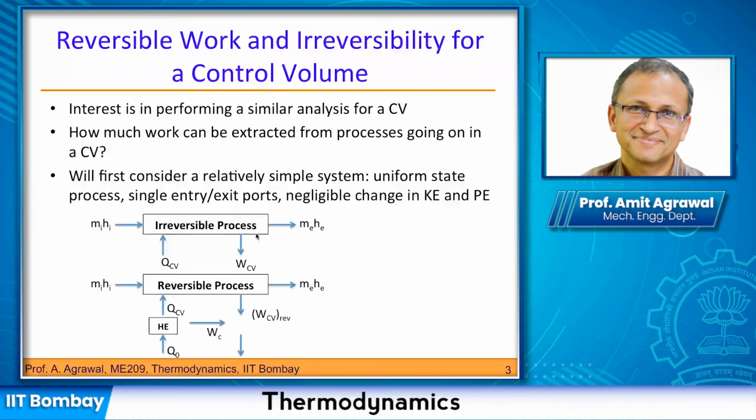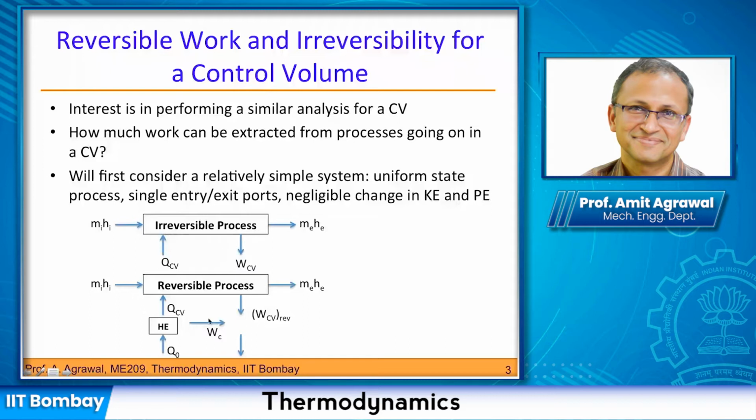Okay, so instead of considering what is actually happening, because we're interested in what is the maximum work that is possible, I will now look at a case where things are almost the same. Of course, they will not exactly be the same.